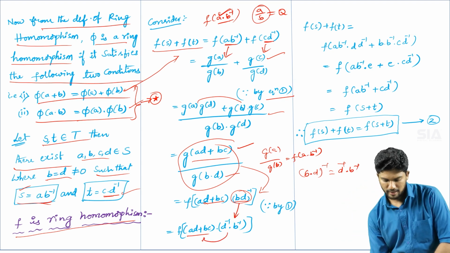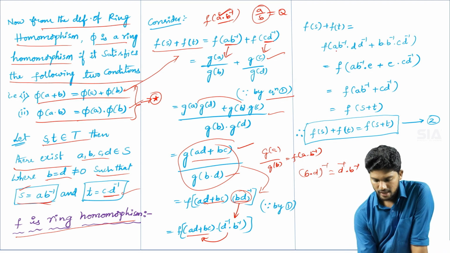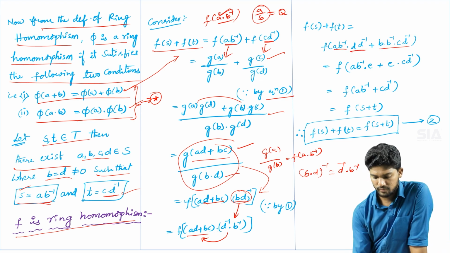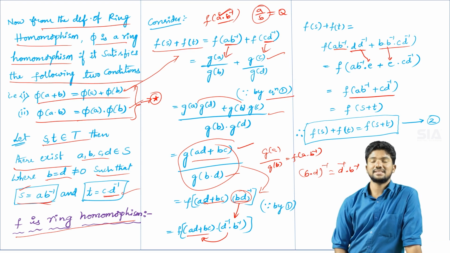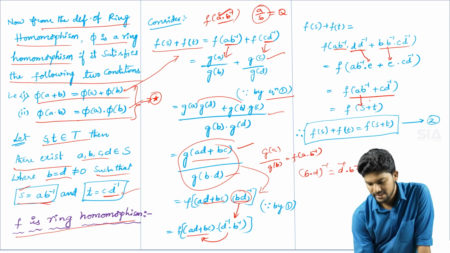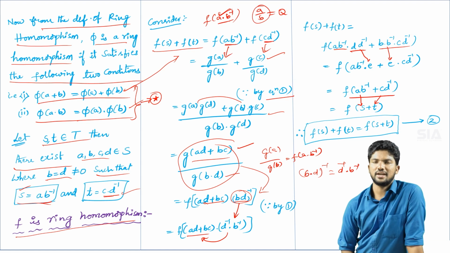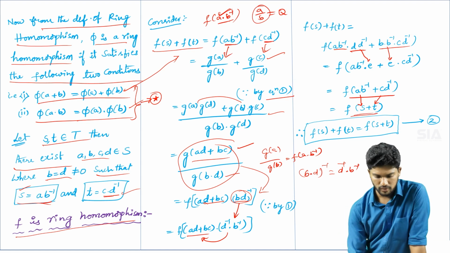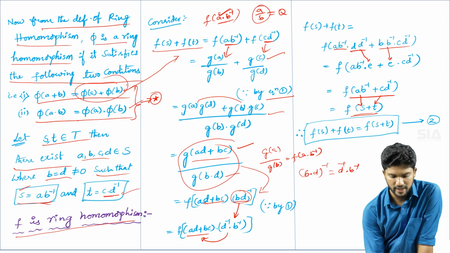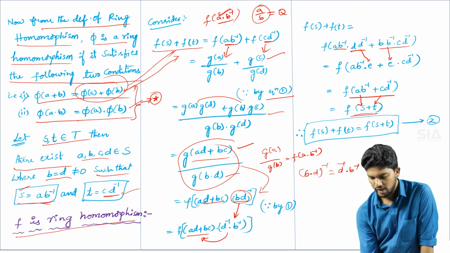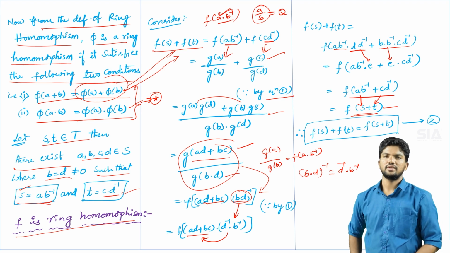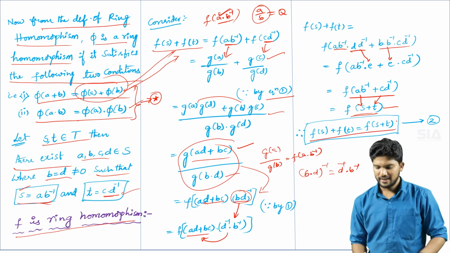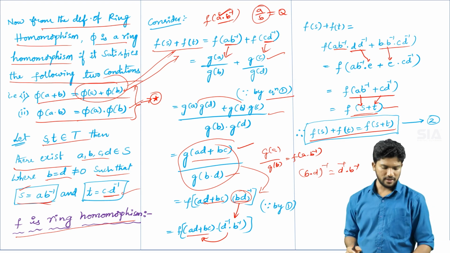Now with this you can multiply this term. So there you will get f of A into B inverse, this one. If you simplify them, this value will become identity, and this value will become identity. So if you simplify them, you will get f of A into B inverse plus C into D inverse. What is A into B inverse? Small s. C into D inverse? Small t. So therefore f of s plus t. So we took the RHS of this equation, phi of a plus phi of b, that is f of s plus f of t. We got the LHS of that equation, f of s plus t. So therefore f of s plus f of t is equal to f of s plus t. So by simplifying you get equation number 2, that is the first half of the homomorphism.